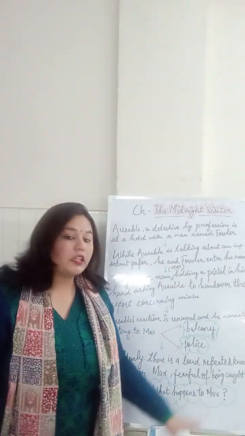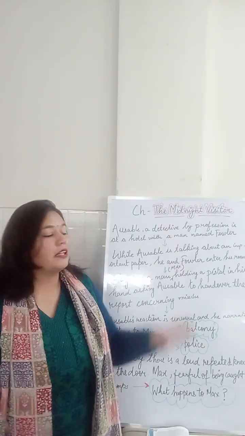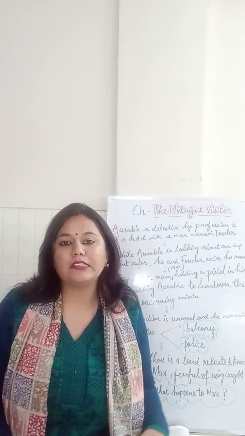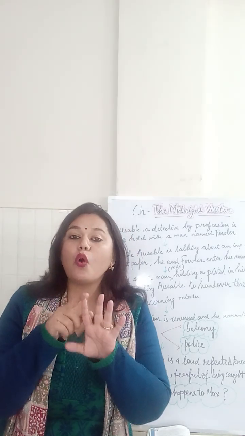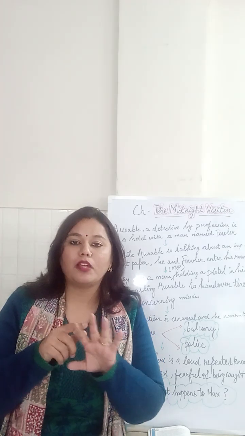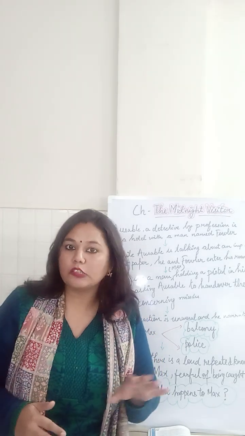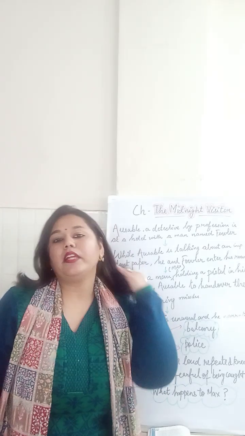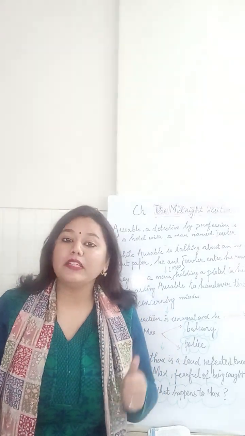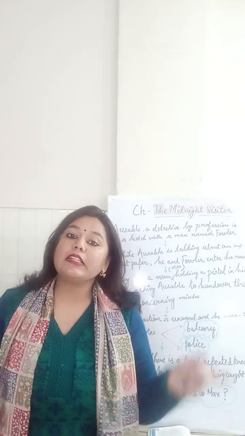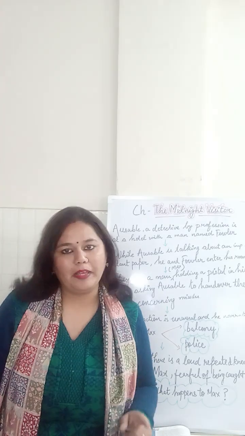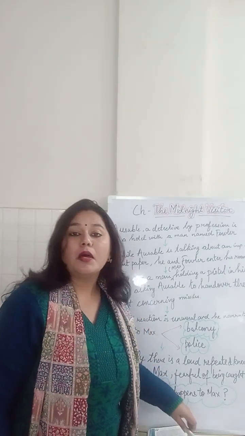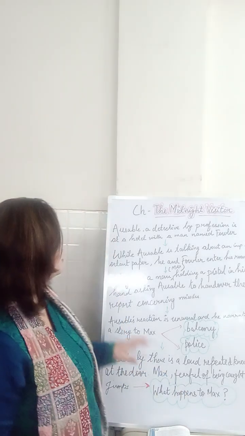So let us start with the revision of the chapter, The Midnight Visitor. Now by now we know how we are supposed to revise the chapter. We need to know all the important incidents of the chapter sequence wise, so we draw a flow chart for this. And second, we need to know about all the important characters and the incidents related to them.